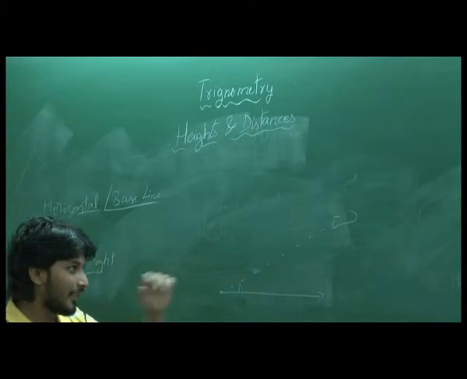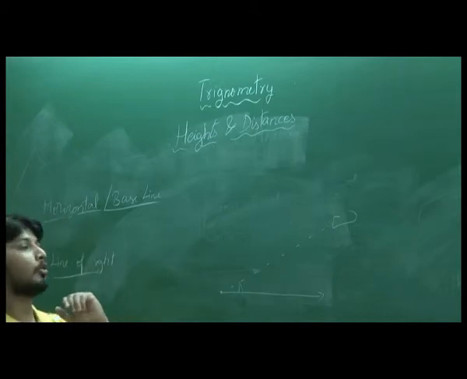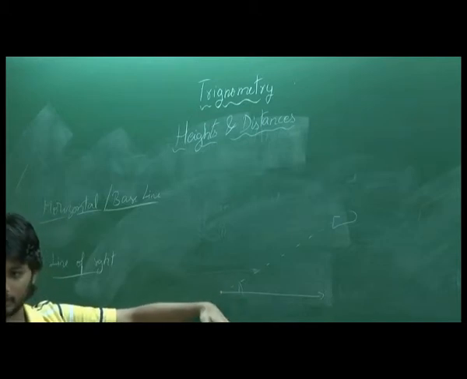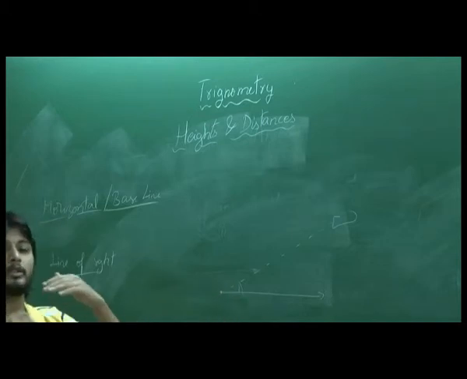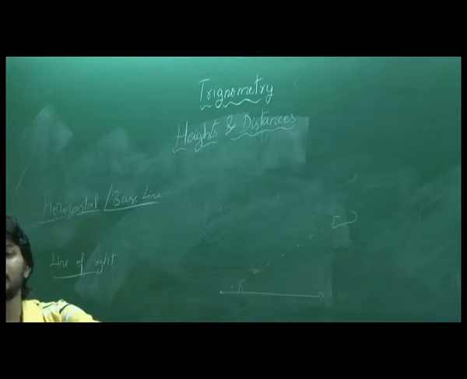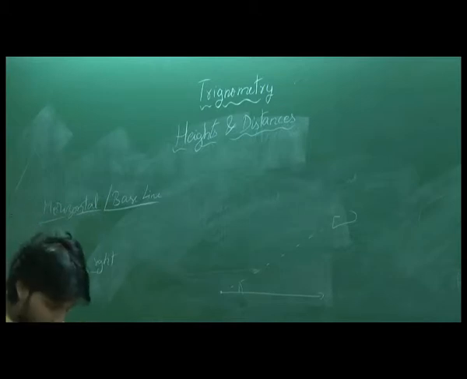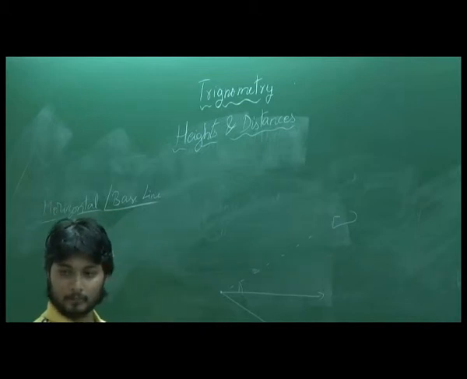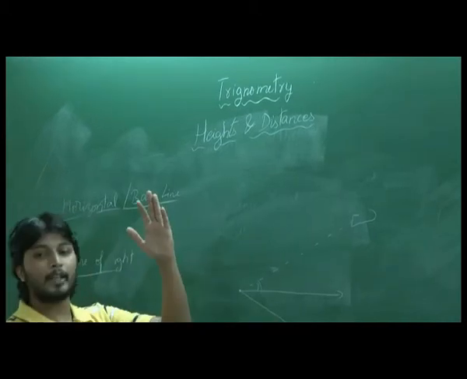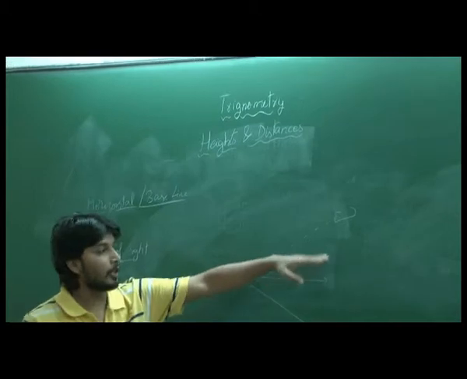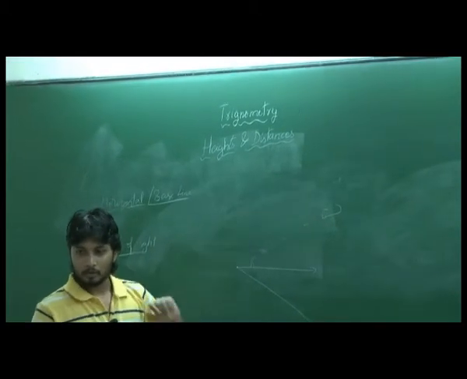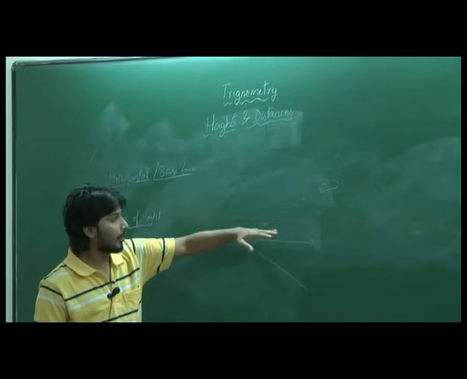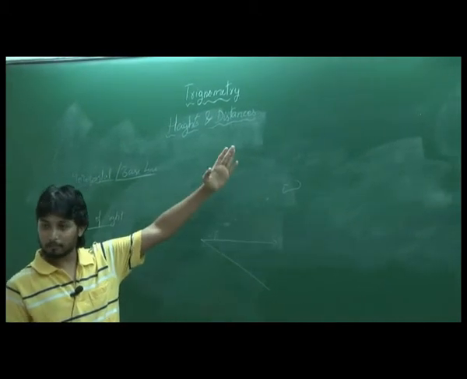So this is very intuitive. If you look above, the angle goes up. If you look below, the angle comes down, right? So if you are standing on a tower and seeing something which is on the ground, you will be looking down. In that case, the line of sight would be like this, right? But if you are standing and looking at an aeroplane or a bird flying, it will be above. If the observer is looking above, it is called the angle of elevation because it's up.